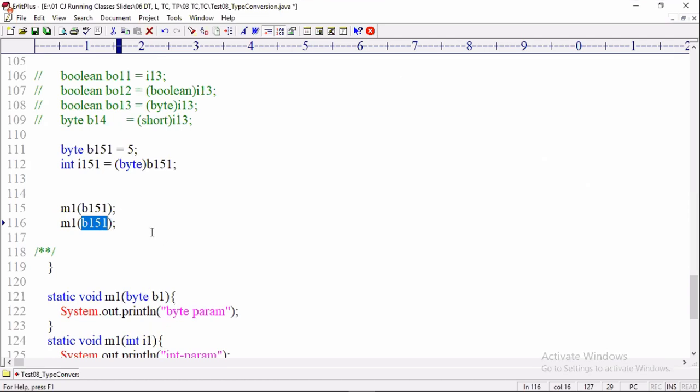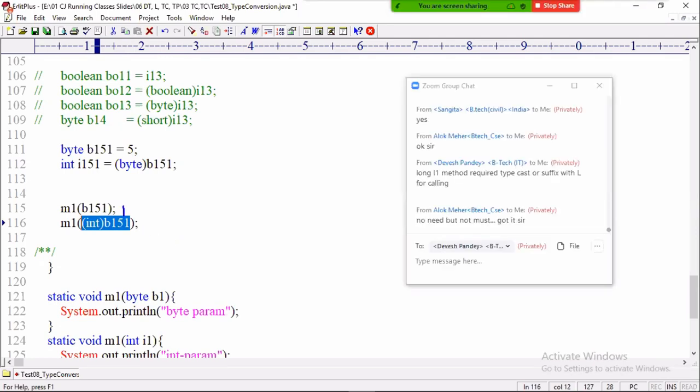So if you want to execute the overloaded int parameter method, I have to choose which cast operator? Int. Look at there, lesser type, I am converting to highest range when calling the highest range data type parameter method. Got my point? When we want to call the highest range parameter method with a lesser range variable, now we should use a cast operator.